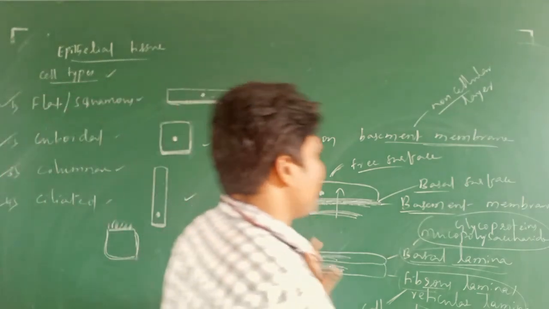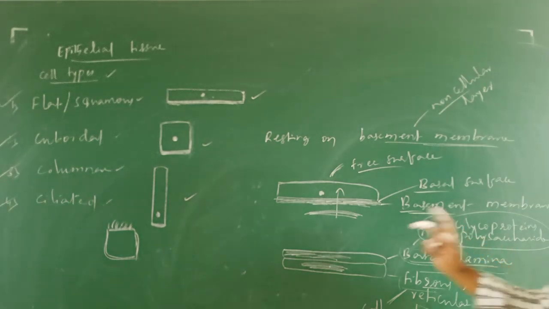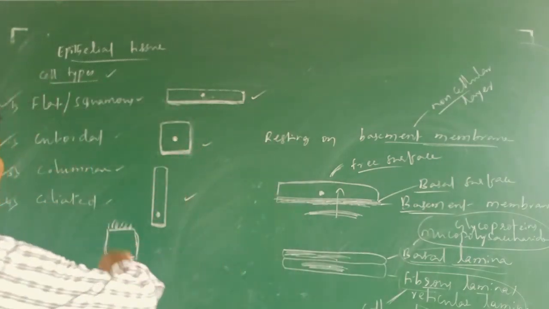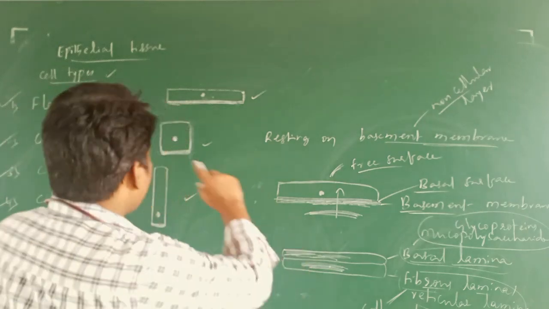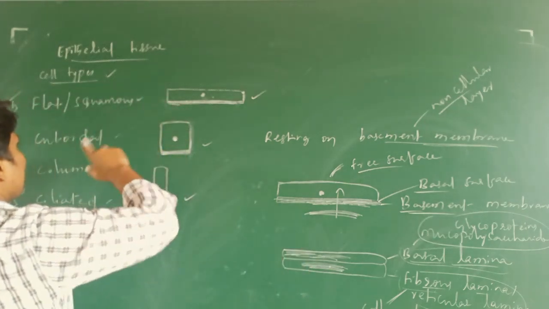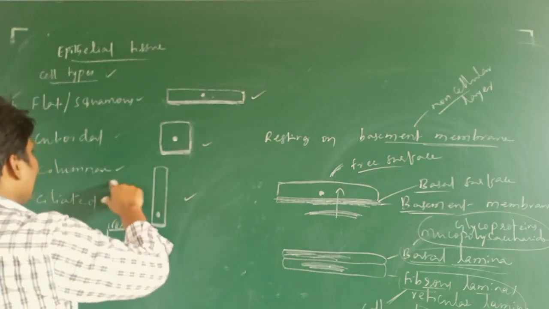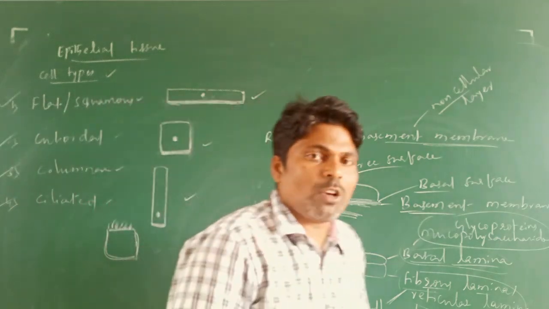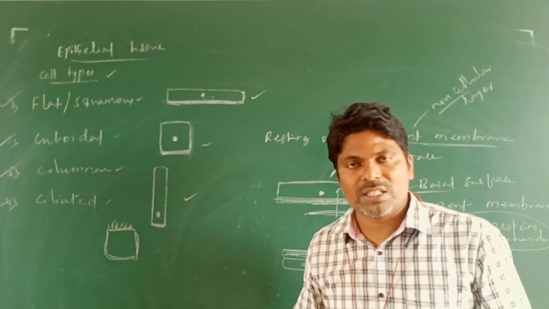So these are the epithelial cell types. In the next class, we are going to discuss epithelial cells in detail: where the flat squamous cells, cuboidal cells, columnar cells and ciliated cells are present in our body, with examples.